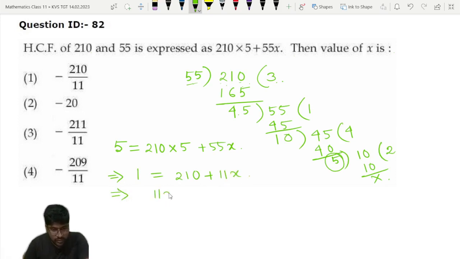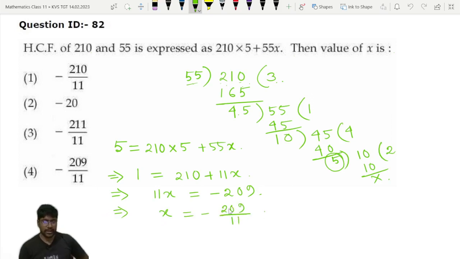So from here we get 11x is equal to minus 209, is it not? So x is equal to minus 209 divided by 11. So what is the answer? Option number 4 is the correct answer for this question. Now let's move to the next question.